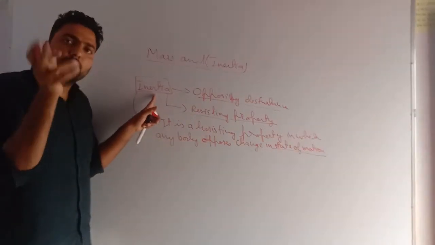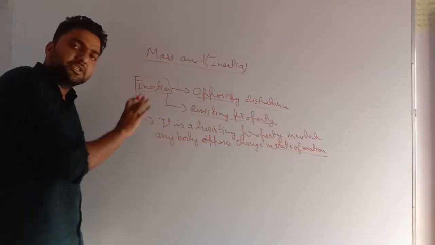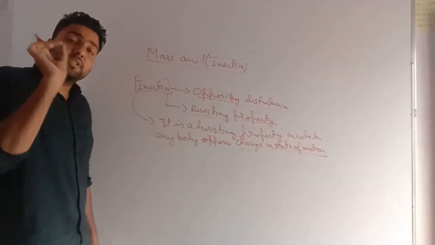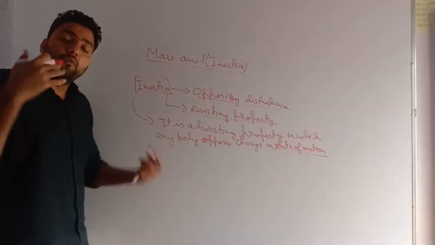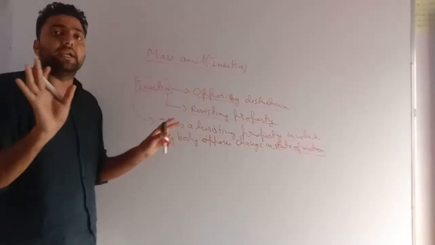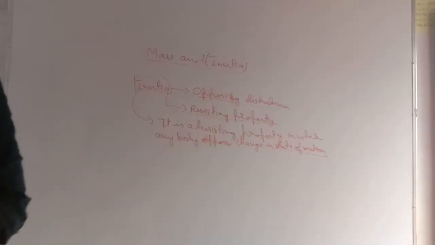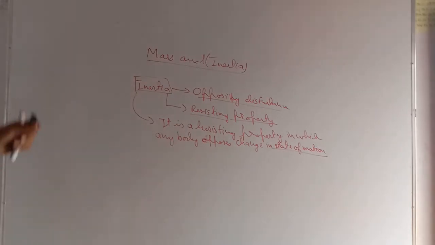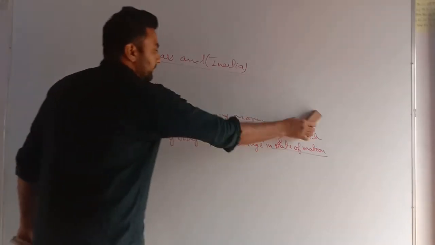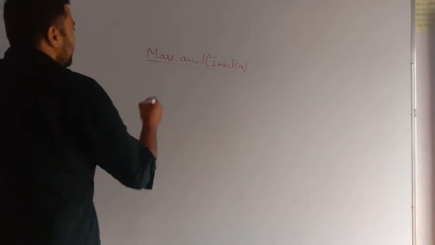That's why your bed is not moving. Why? It has inertia. This inertia, or this property of the bed, wants the bed to be only at rest. It does not want the bed to move. Now very important, what does inertia depend on? This inertia is directly proportional to the mass of the body. Very important.